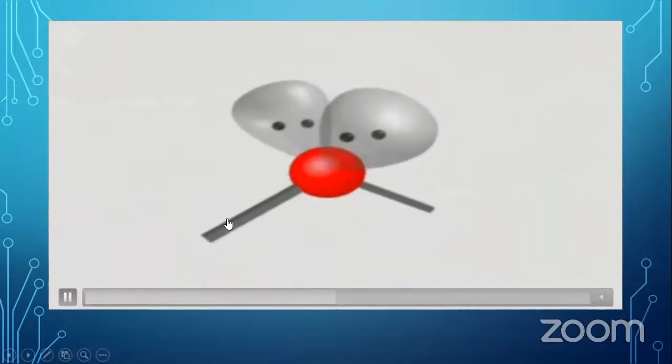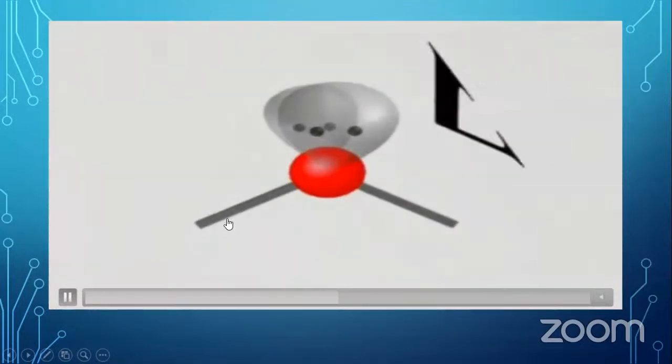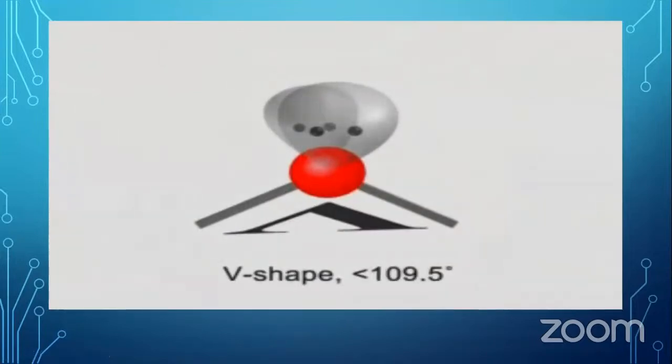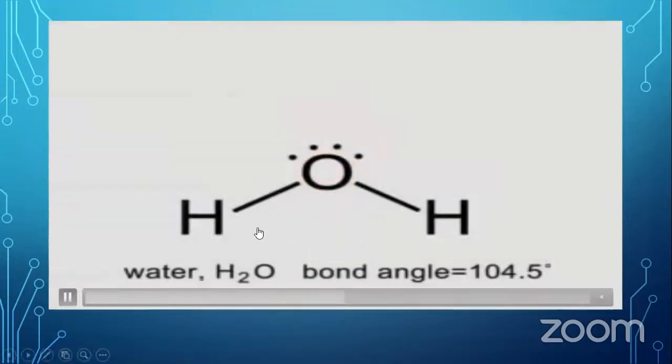You have to come out with the correct amount, not write less than 109 for the tetrahedral. You have to write the correct angle there.